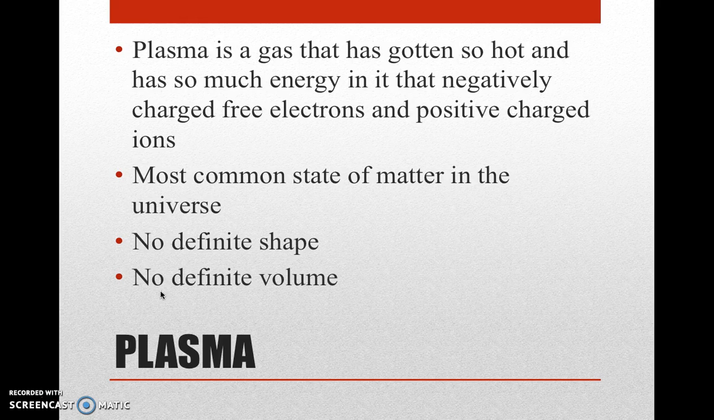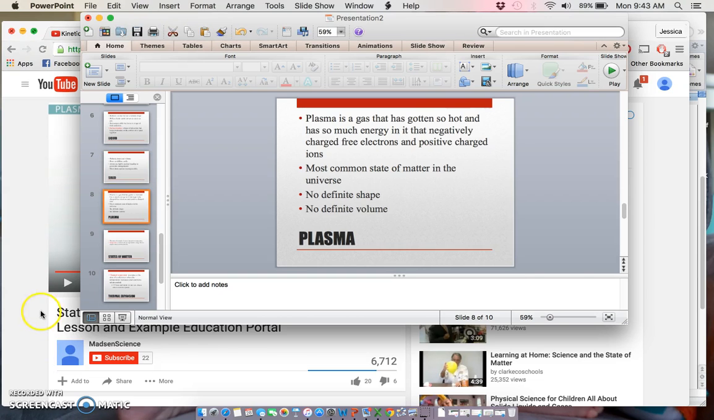They are very, very able to conduct electricity compared to the other states. And it's the most common state of matter in the universe. And we'll talk about why that is in a second, because most of the things in the universe are super, super hot. So think about that. Because they are a gas, they have no definite shape and no definite volume, though you may think otherwise when you think of our example.